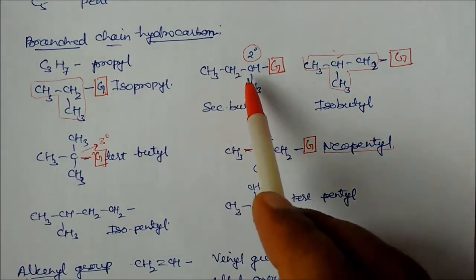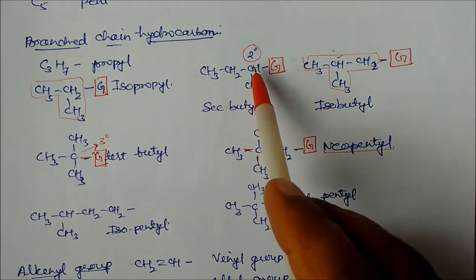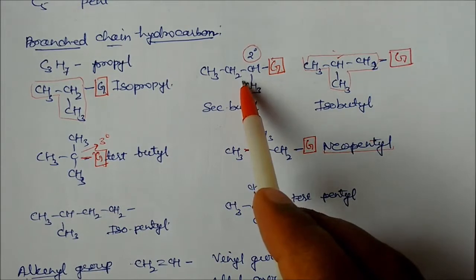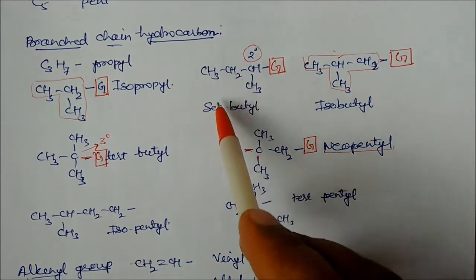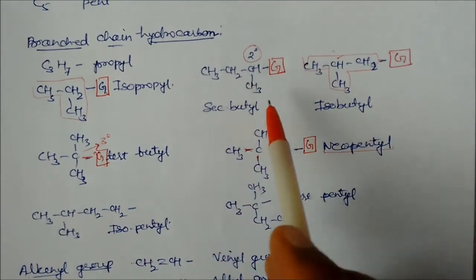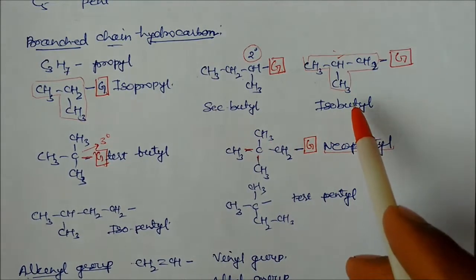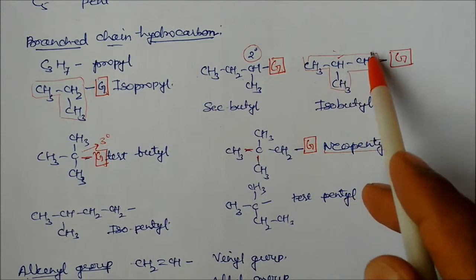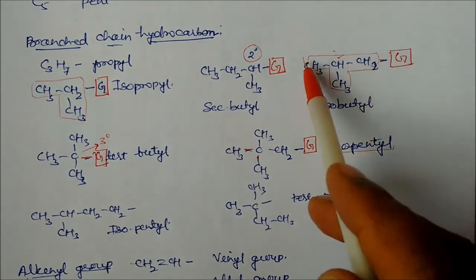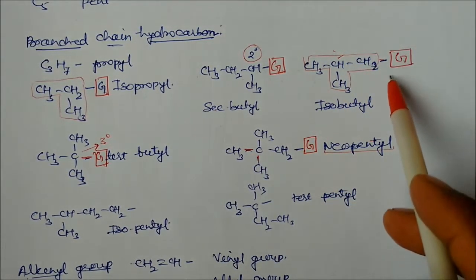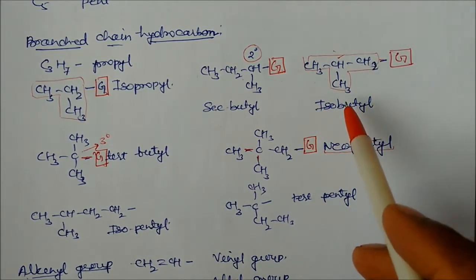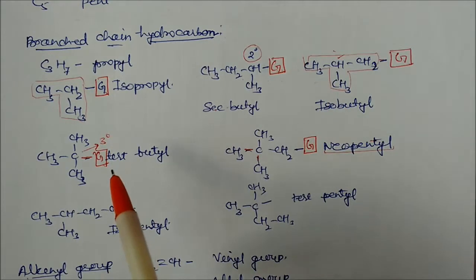Similarly, you can see this is a 4 carbon chain. In a 4 carbon chain, if this second carbon is attached to the main parent hydrocarbon, this is called secondary butyl. Butyl means 1, 2, 3, 4. Secondary means a secondary carbon is there. This is isobutyl. Isobutyl means again 1, 2, 3, carbon is 4, but here this group, which is a branch chain of the main parent hydrocarbon, is attached to the main carbon chain. This is called isobutyl, so we have to remember this.